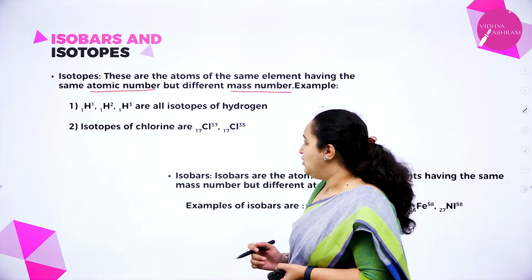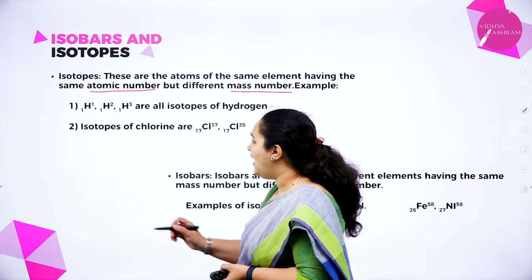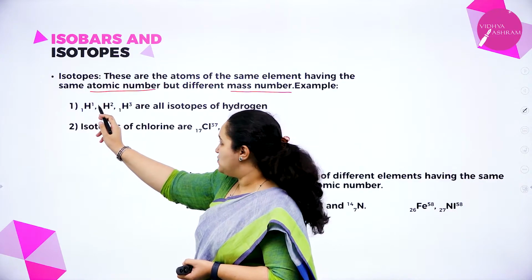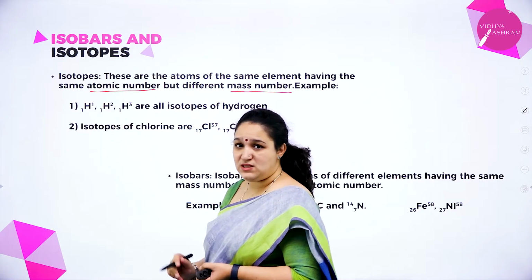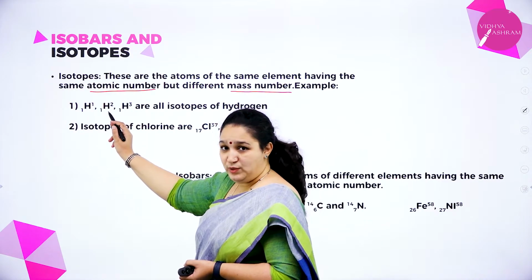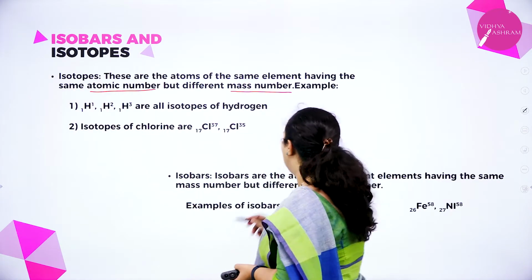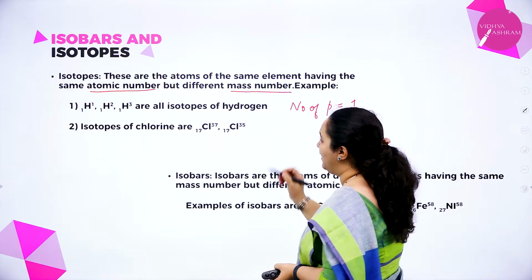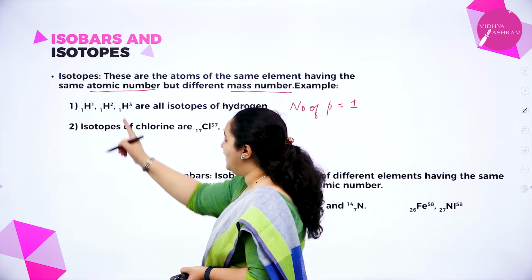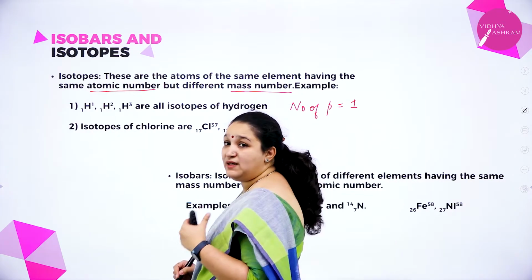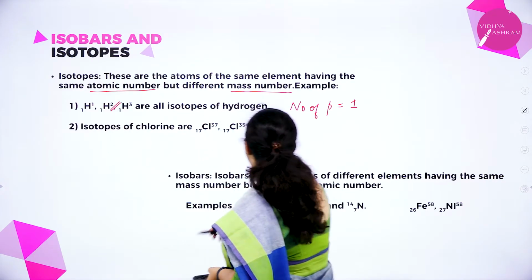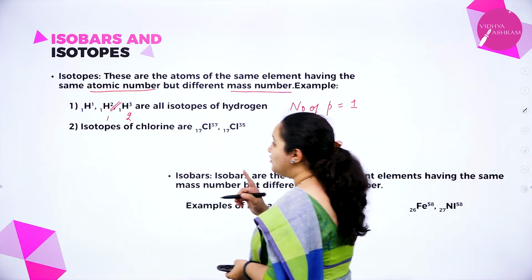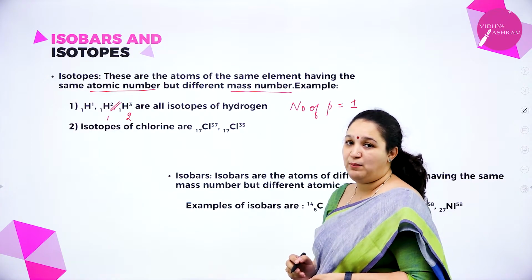Okay, for example, you can see hydrogen: the atomic number is the same, but the mass number here is 1, for this one it is 2, and the third one it is 3. These are called protium, deuterium, and tritium. Here you can see the number of protons is 1, but the number of neutrons in protium is 0, here it is 1, and here it is 2. So there is a change in mass number.